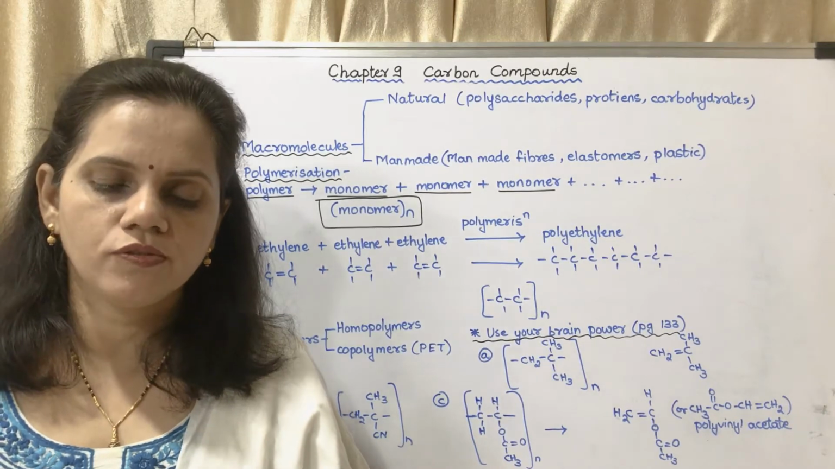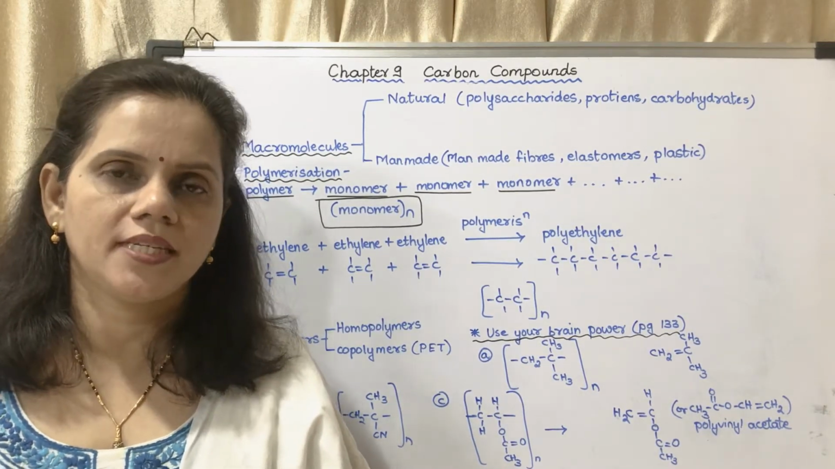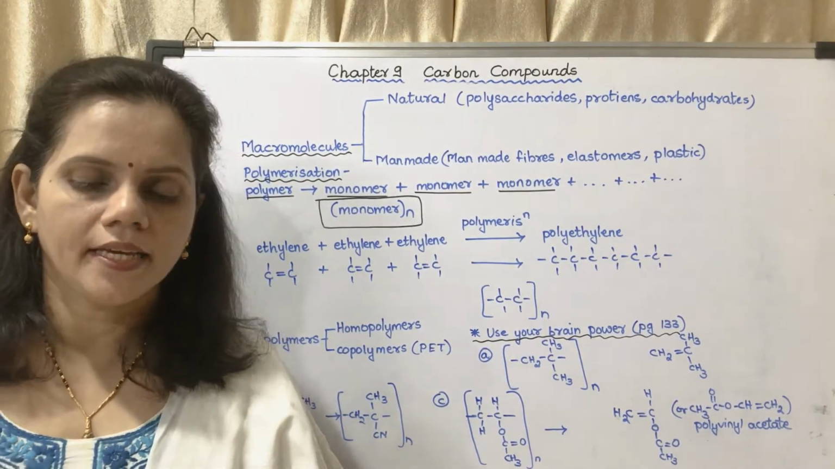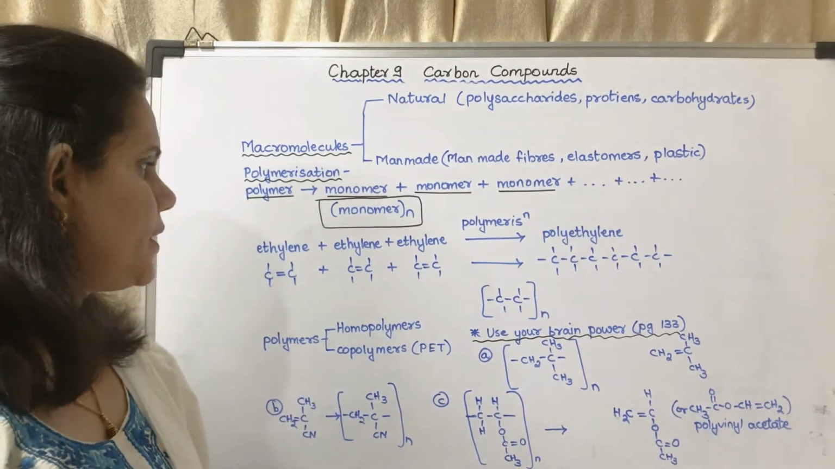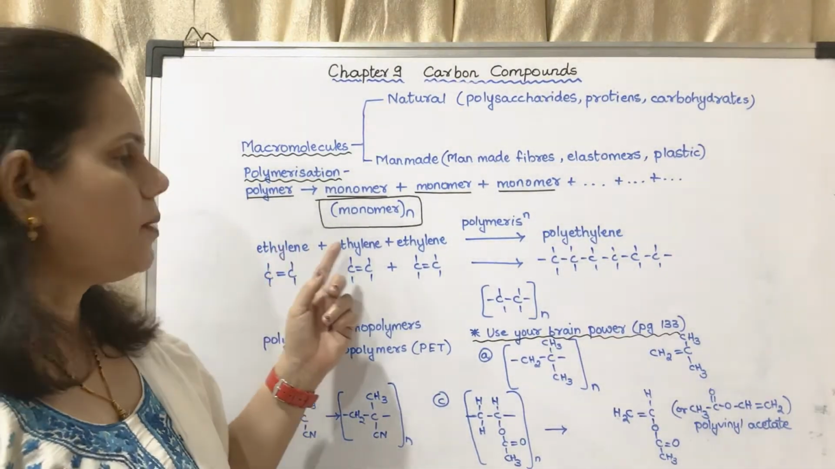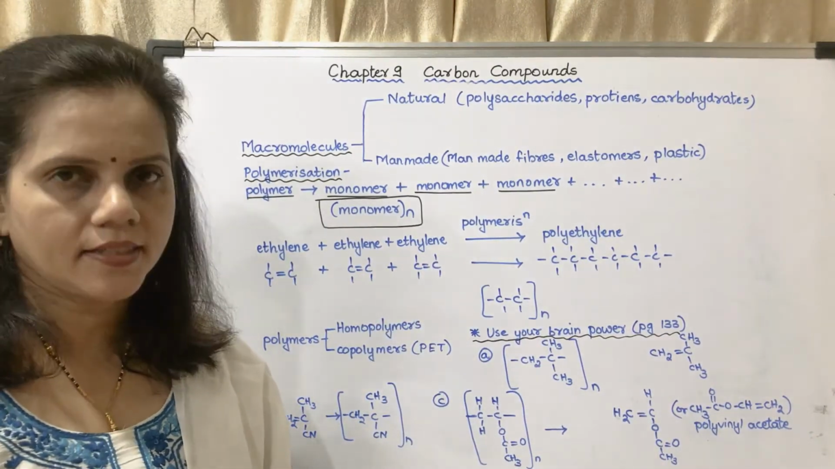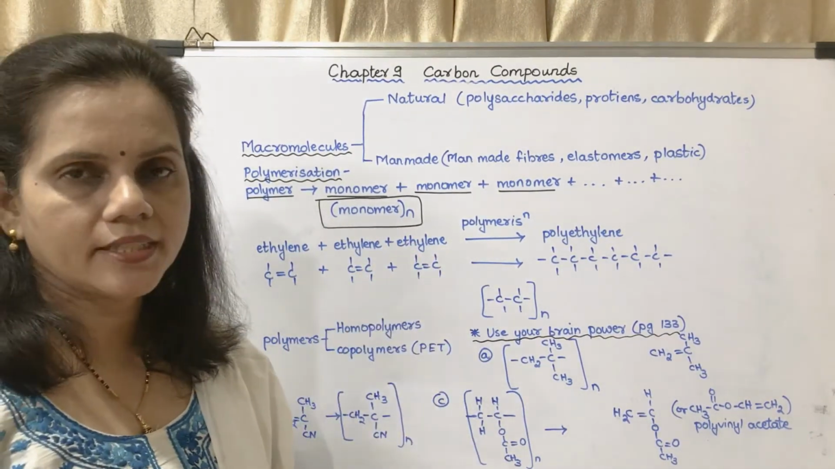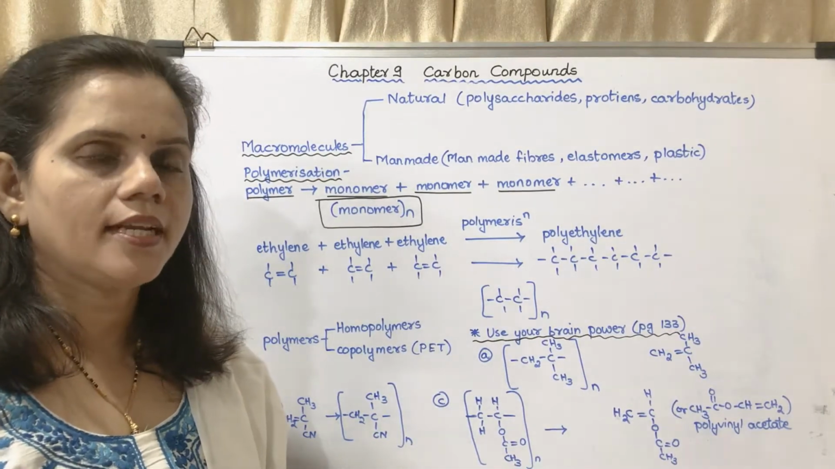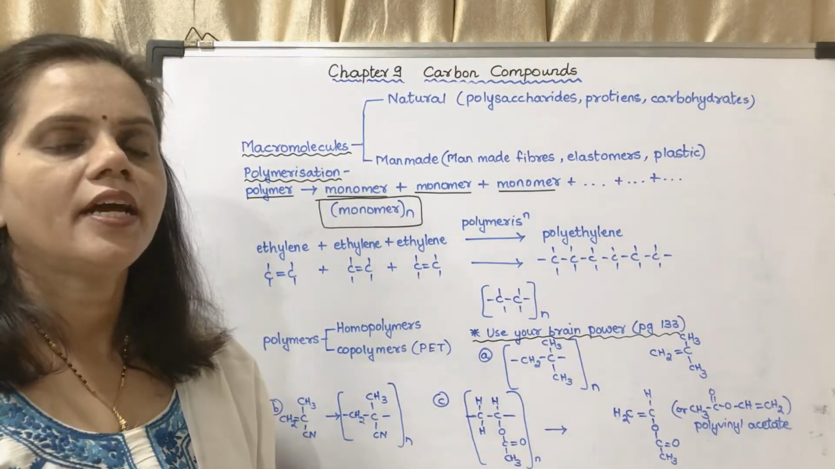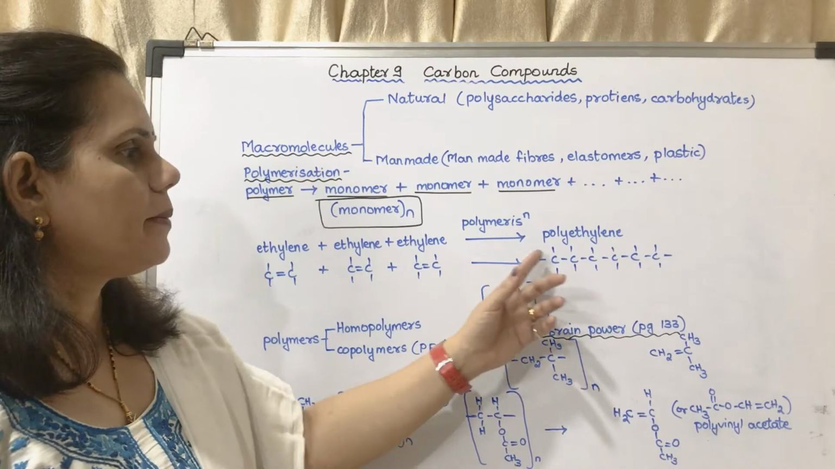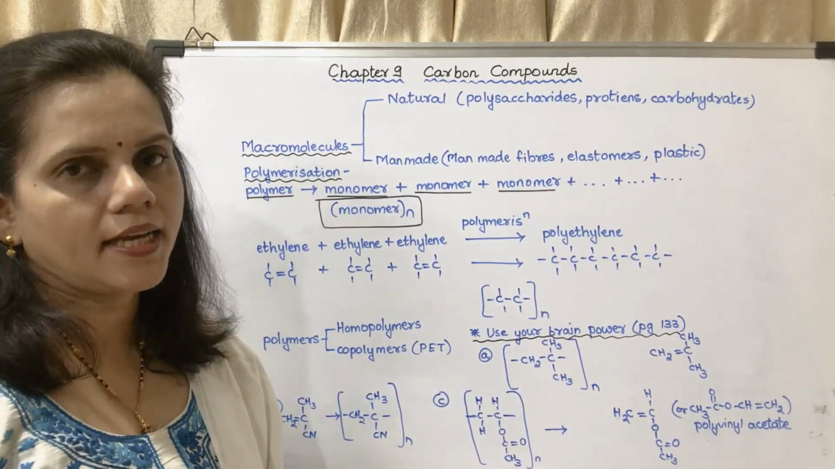Now on the next page, page number 132, Figure 9.24, they have given polymerization of ethylene. So one ethylene plus another ethylene plus another ethylene. In the textbook they have given 3, so that is why I have written only 3. It is not that it is only 3. There are several ethylene molecules that combine together to form polyethylene.